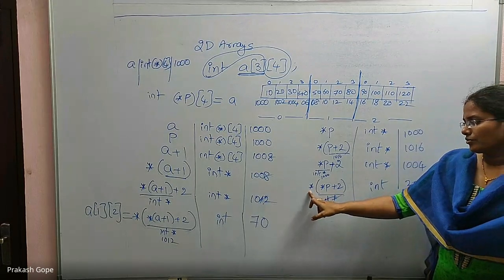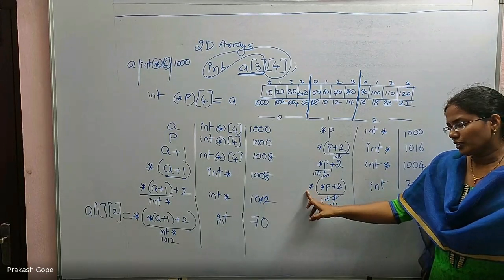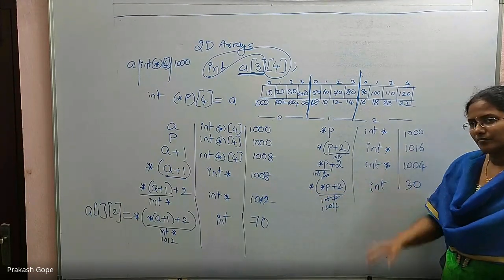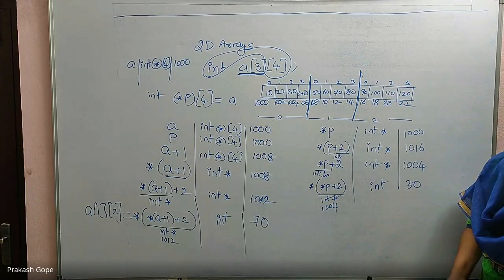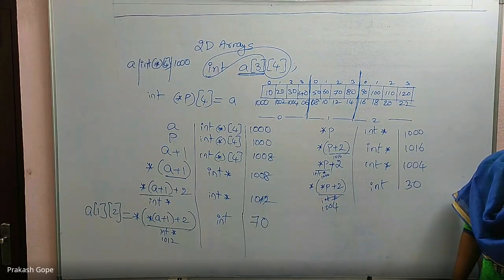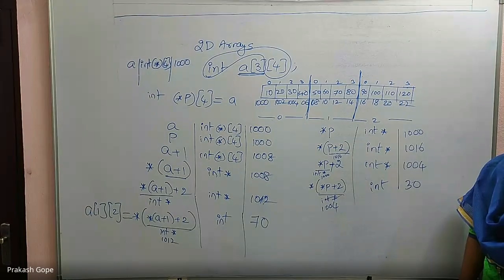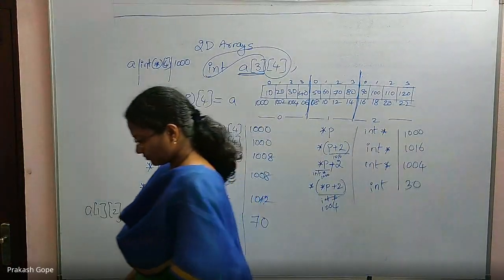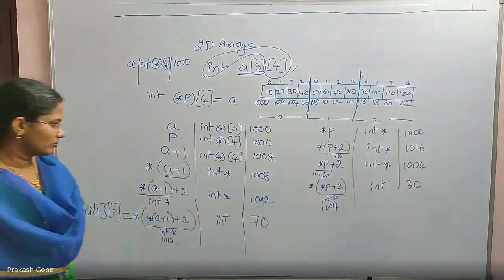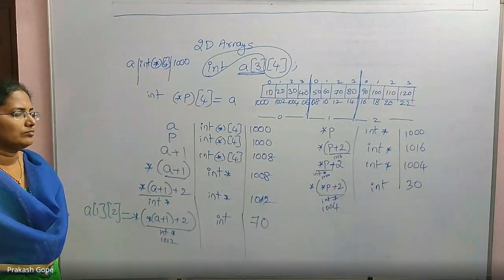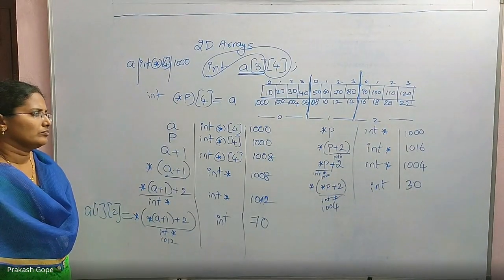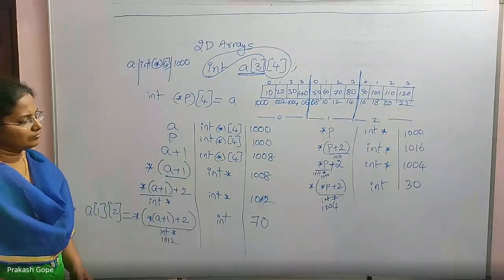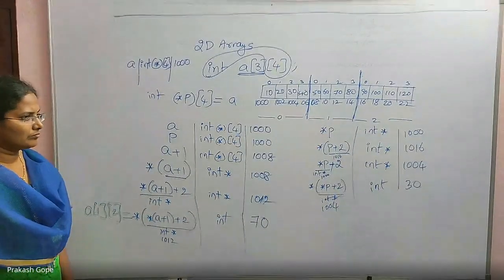Whether it changes the type of pointer or gives the content depends on the type of pointer that we have here. Is that fine? Any doubts?